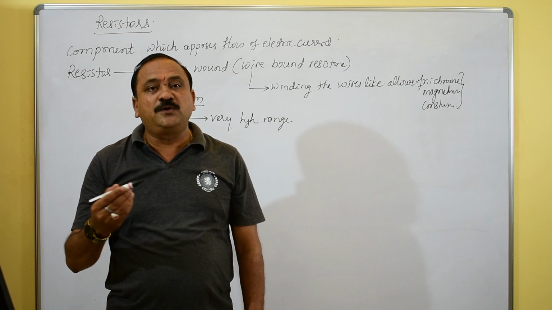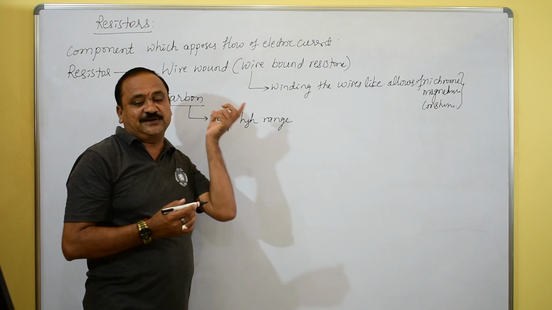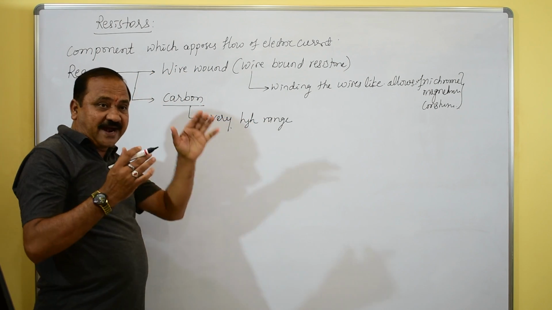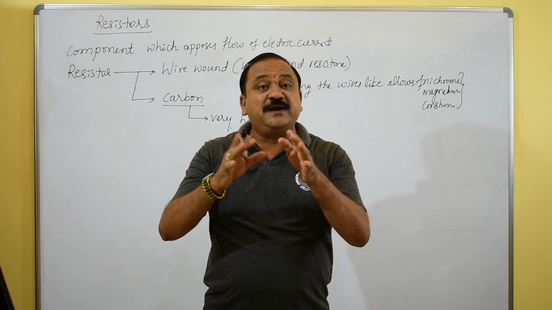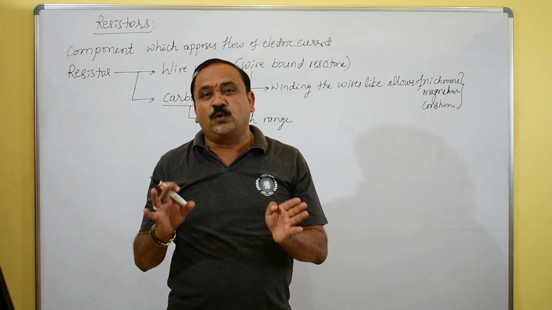So how can we write those values in carbon resistors? To identify the value of a particular resistor, we use some color coding.